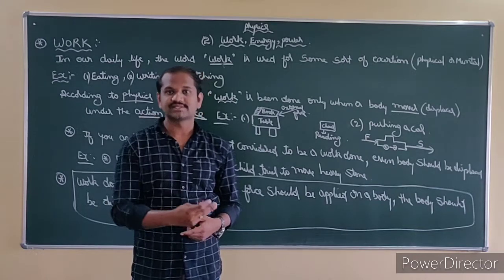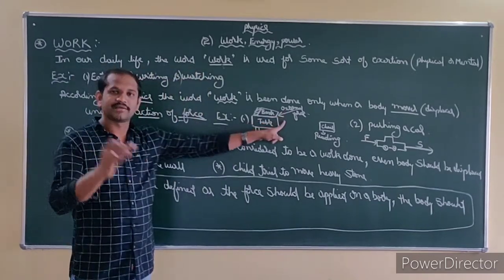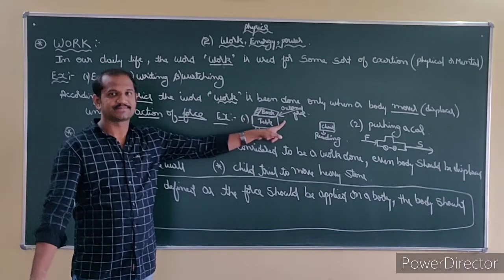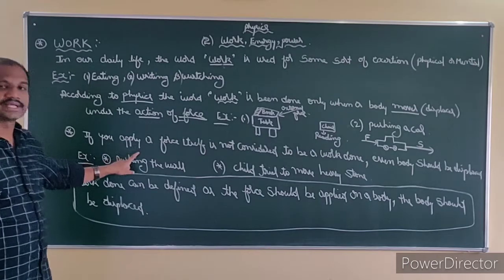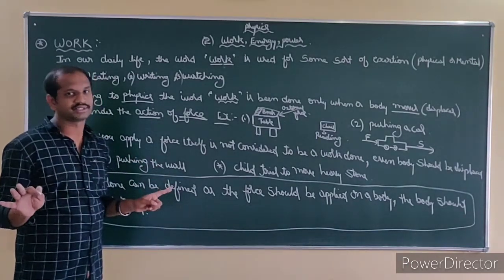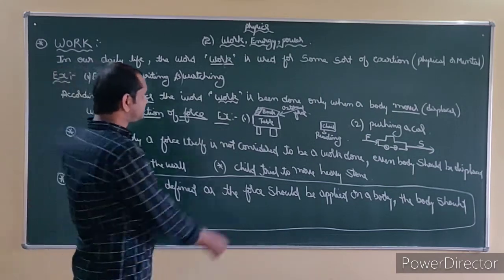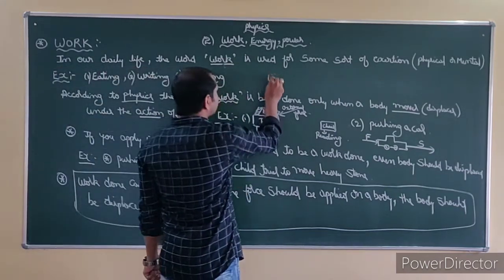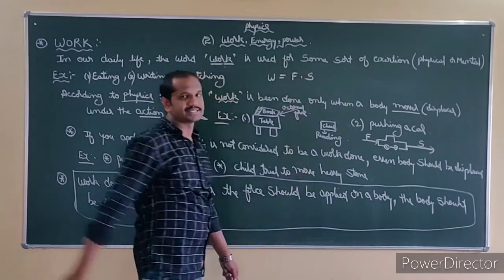But according to physics, work is done only when you are applying a force and the body also gets displaced. Here also we consider work is not being done. Applying a force alone is not enough; the body should also be displaced. Work done is equal to force times displacement.